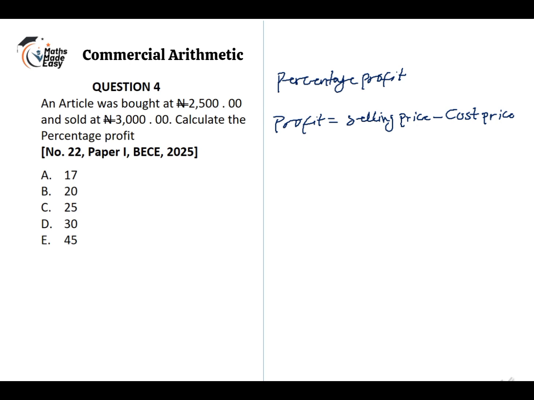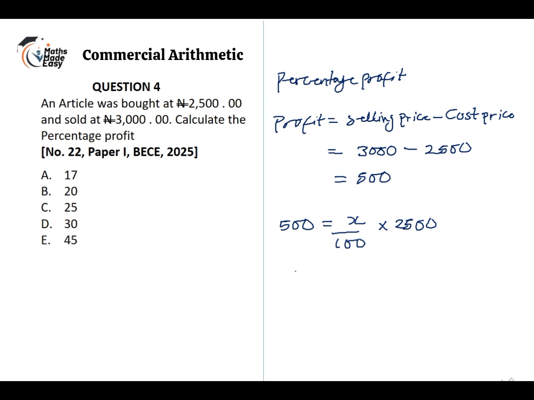Now, what is the selling price? He sold it at 3,000 naira. The cost price, he bought it at 2,500 naira. Therefore, the profit in this case is 500 naira. Now, what percentage of 2,500 is 500 naira? Therefore, I have 500, which is the profit, is equal to x divided by 100 multiplied by 2,500.